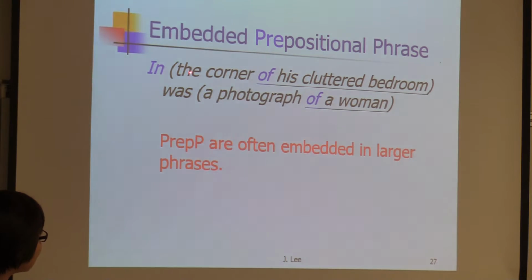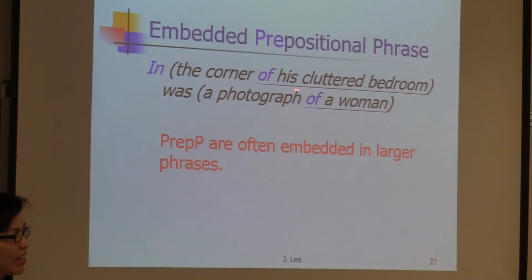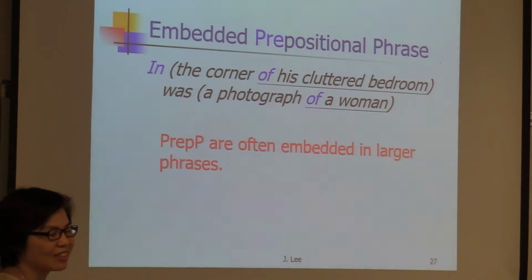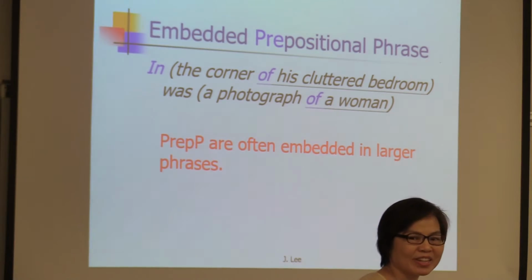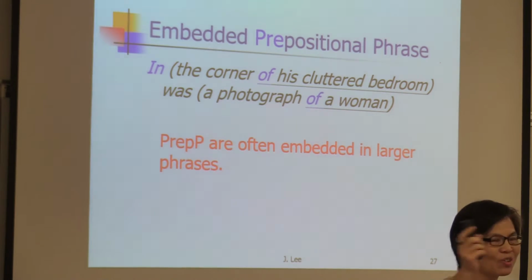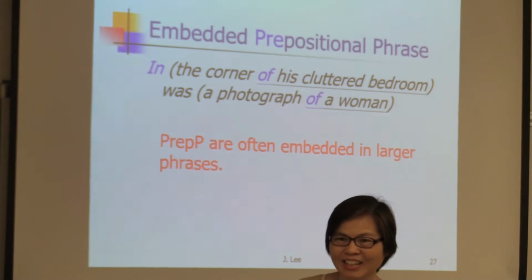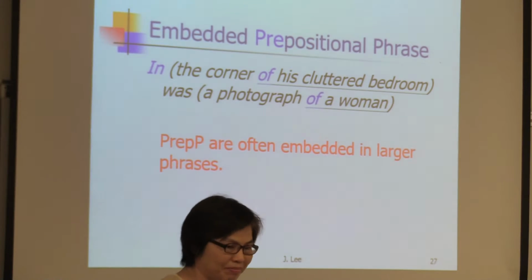Then, in this prepositional complement, which is a noun phrase, you have the corner as the head, and then you have another prepositional phrase. So that's why you say prepositional phrases are often embedded in larger phrases. So it's embedded there, right? You have another prepositional phrase. That makes English so complicated to read sometimes. Especially in academic writing, you can see so many embedded phrases and clauses. And you have to break them down to understand it.